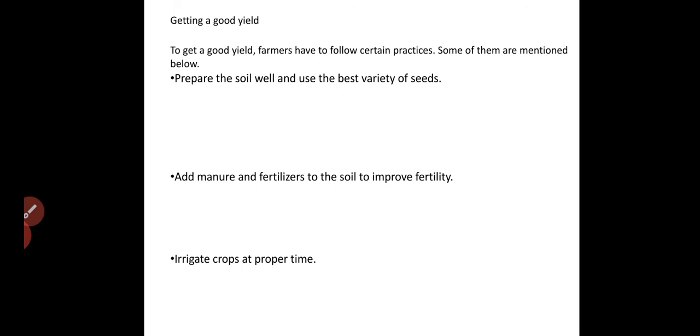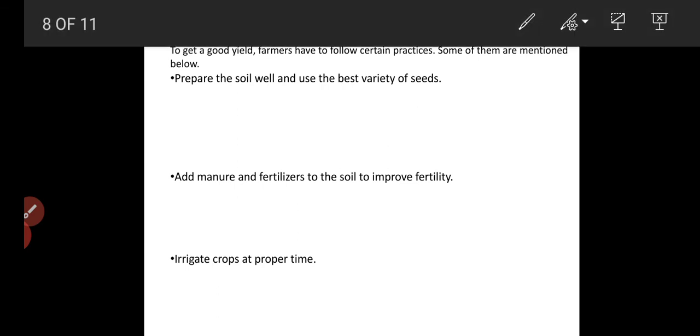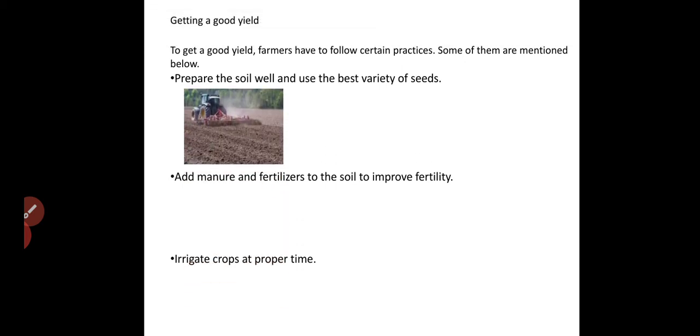Okay, so the next one, what we already know that there are different types of crops are there, and they require different procedures to follow. So we cannot simply grow the crops, as for that we require a special type of procedures we need to follow. Those are to obtain the good yield. To get the good yield, farmers have to follow certain practices. We cannot simply grow the plants as they want. If you grow like that also, they will not grow properly. Some of them are mentioned below.